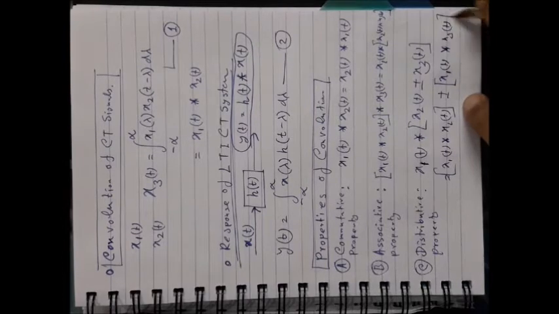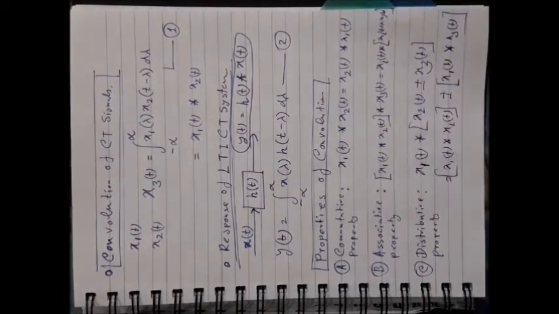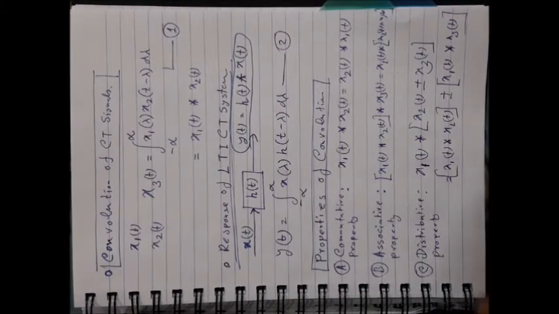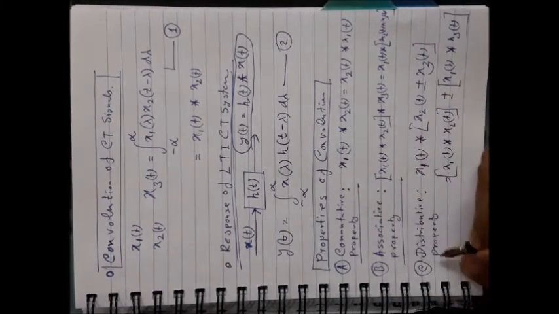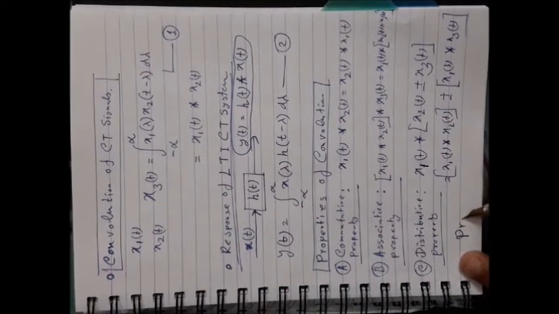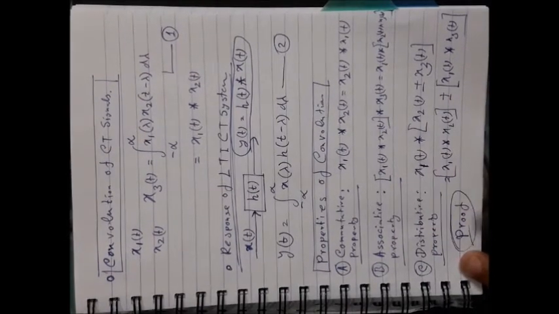Remember that all these properties can be proved very easily by using this formula and all other properties of the discrete time, continuous time signals, and you have to prepare those proofs from the book of Nagoor Kani by yourself. I am not going to those things because those are already given in your book.